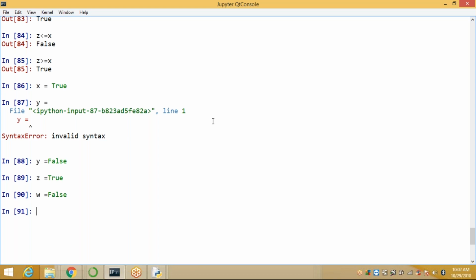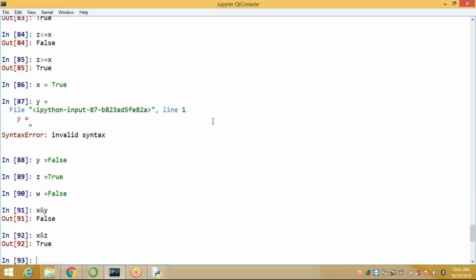Now I'm taking X, applying the AND operator, Y. Both true only, true. So here X is true, Y is false. That's why it displays false. X and Z, both true, so true. Because X is true and Z is true.